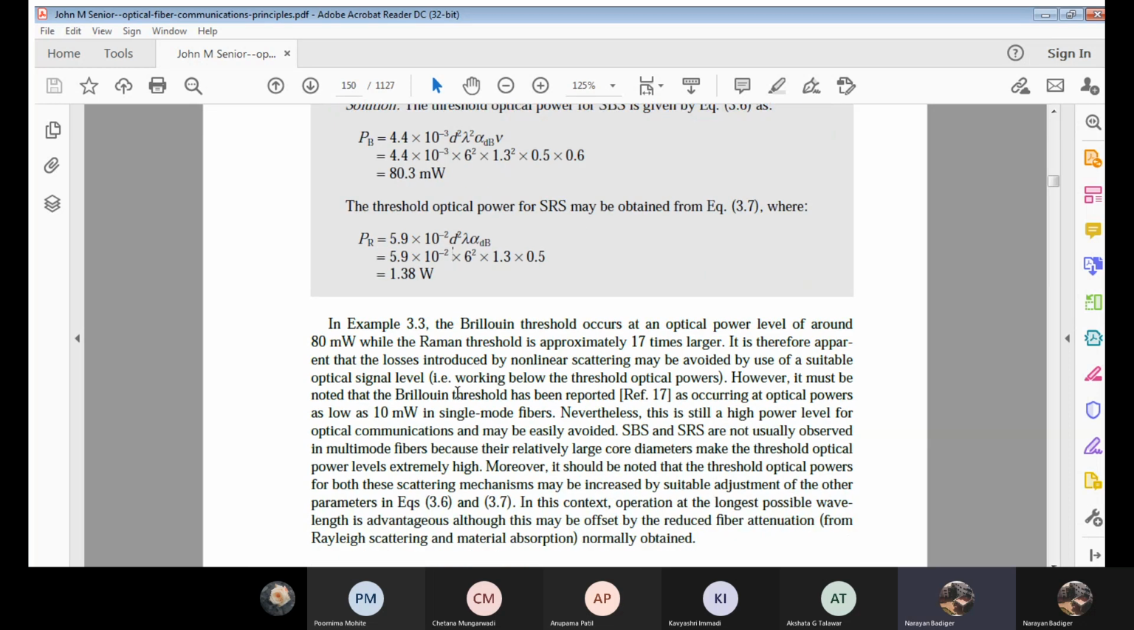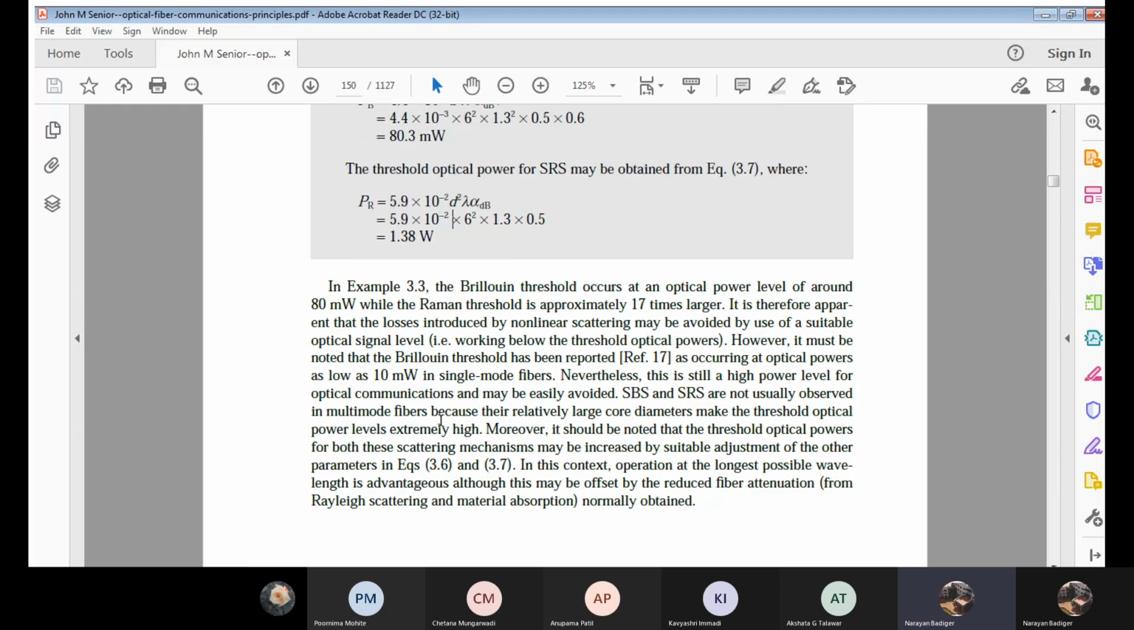Now this is SRS. These are the two simple losses appearing with respect to the nonlinear scattering. Now, it is SBS and SRS. These are not usually observed in multimode fibers, which have relatively large core diameters. So these will make the threshold optical power levels higher.